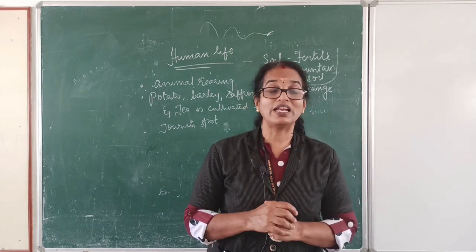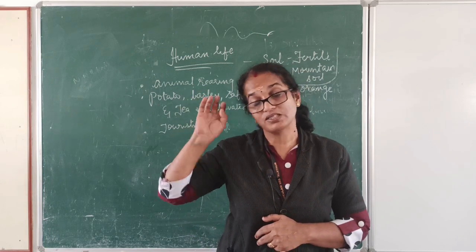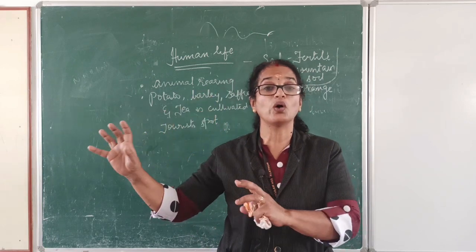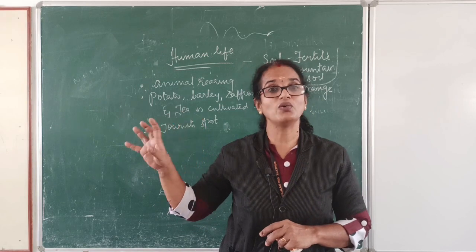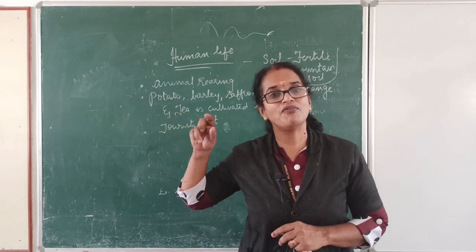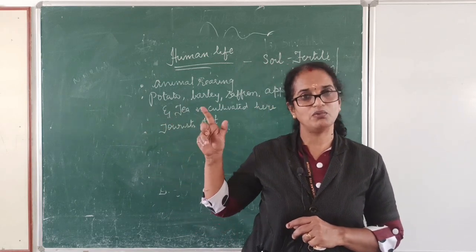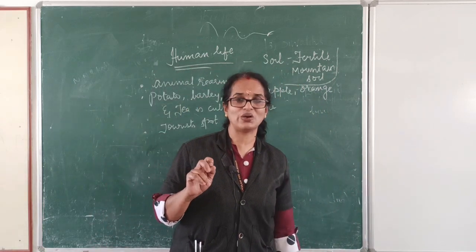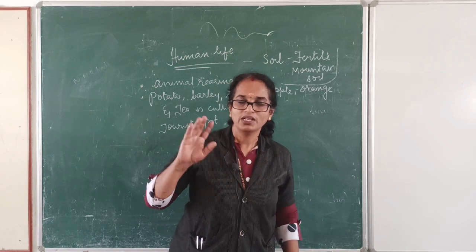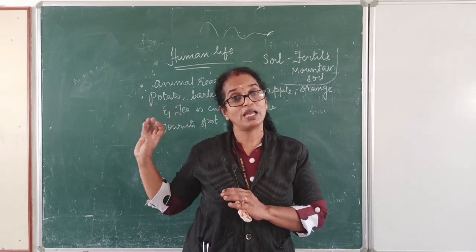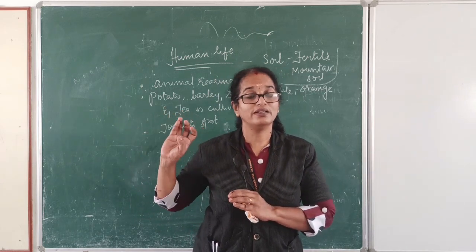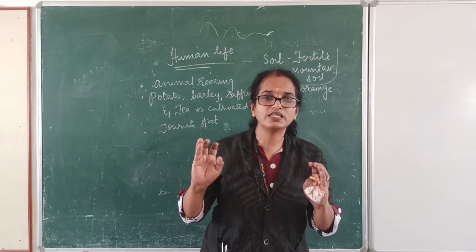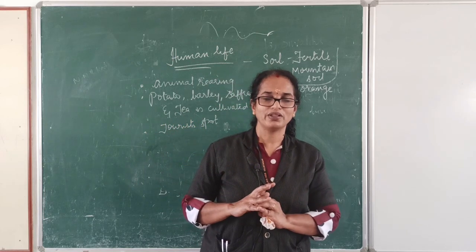First of all, we would like to know what type of soil was found there. The soil found in the Himalayan region, in the northern mountain system, was fertile mountain soil.